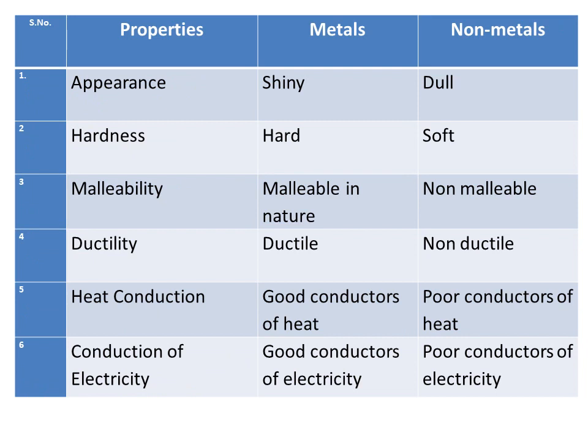Here is the answer. Appearance: metals are shiny, non-metals are dull. Hardness: metals are hard, non-metals are soft. Malleability: metals are malleable in nature, non-metals are non-malleable. Ductility: metals are ductile, non-metals are non-ductile. Heat conduction: metals are good conductors of heat, non-metals are poor conductors of heat. Conduction of electricity: metals are good conductors of electricity, non-metals are poor conductors of electricity.